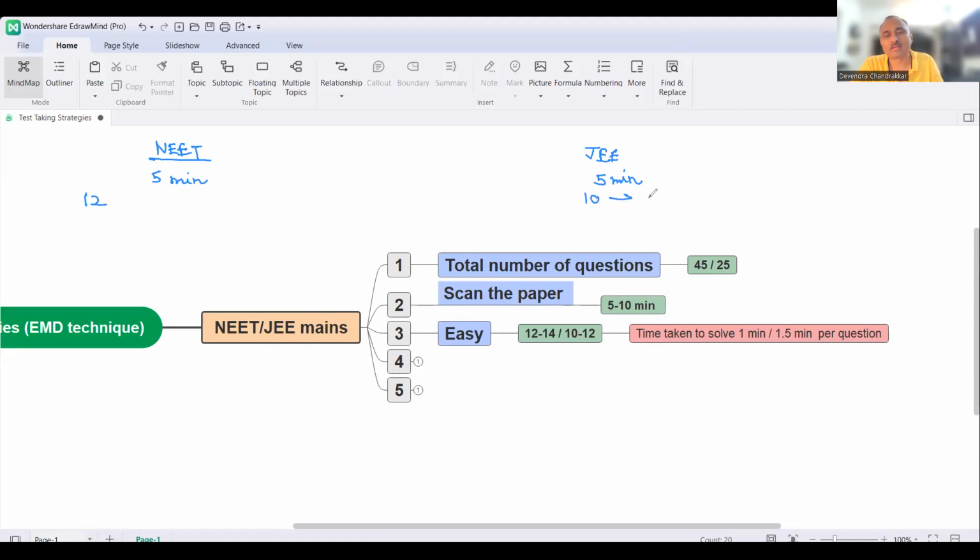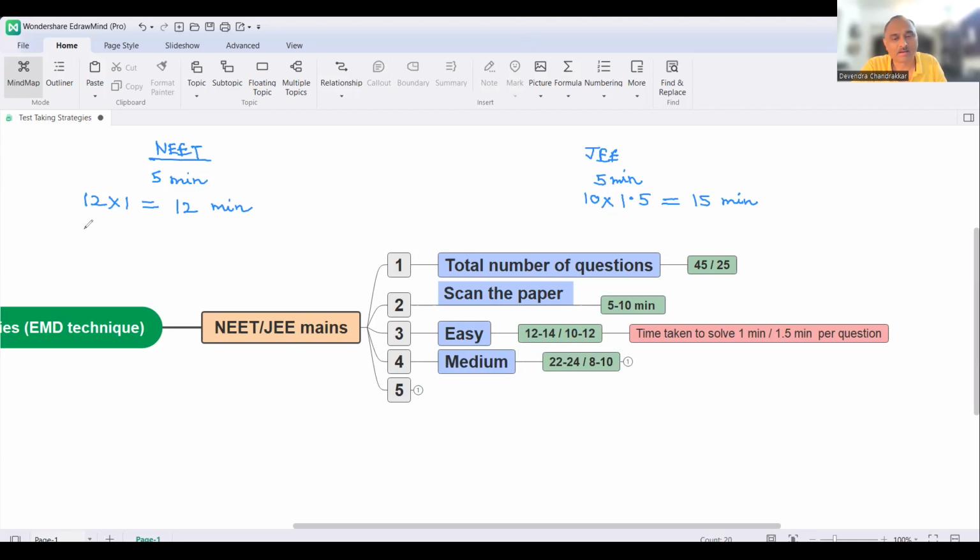So how much time will these 10 questions take, how much time will you take to do these 10 questions? अगर जेई में है तो 1.5 मिनट से ज्यादा नहीं लगता है. So this is 15 minutes. OK. NEET में it will not take you more than 1 minute to solve it, so this is 12 minutes. Right? Now comes, ये पक्का करके देखना, मैं बता रहा हूं तुमको, you will be overwhelmed कि यार क्या ही सीख लिया हम लोगों ने.